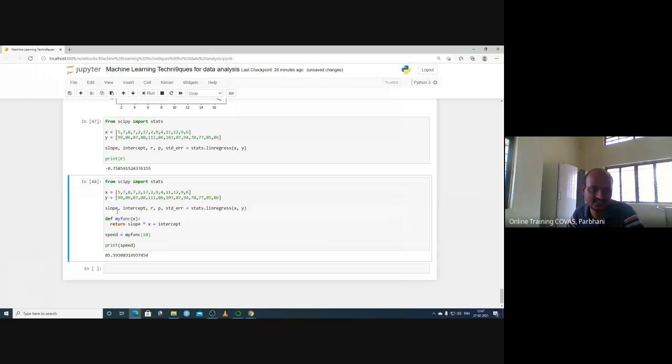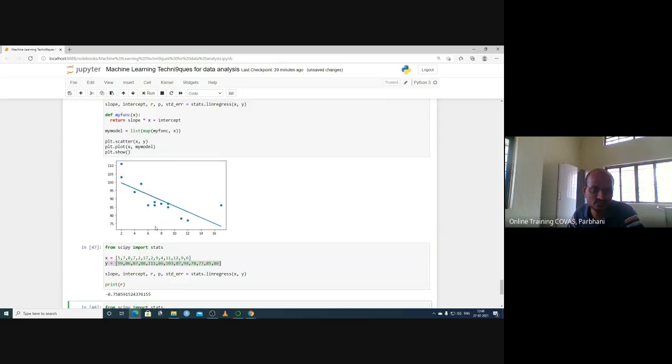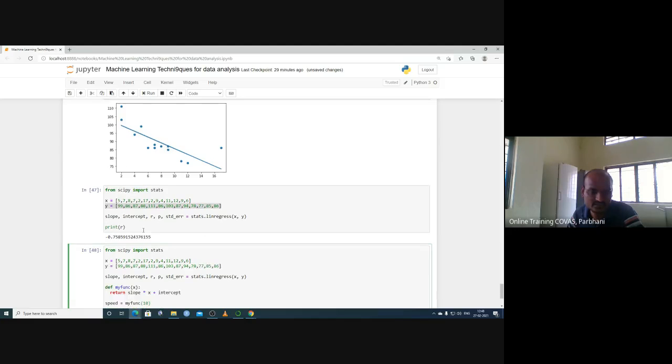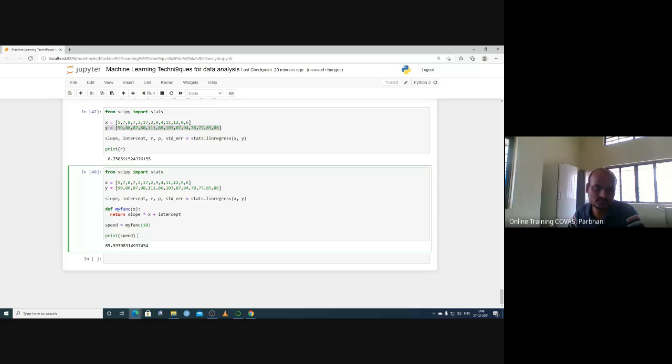Basically, the data we are seeing here is the age of the car and the speed of the car. If you have ages like 5, 10, 7, you feed this data in and you want to predict the speed of the 10-year-old car. This data doesn't have a 10-year-old car, but it is new data you want to predict. Based on this, 10 should give something around 85, and that is why it shows 85.5. So if you have new data, you can predict it. For example, you have calculated the height of different animals, and based on that height you can predict the weight of the animal.